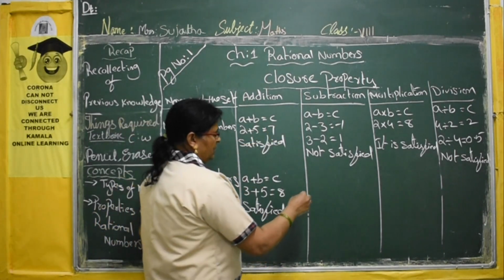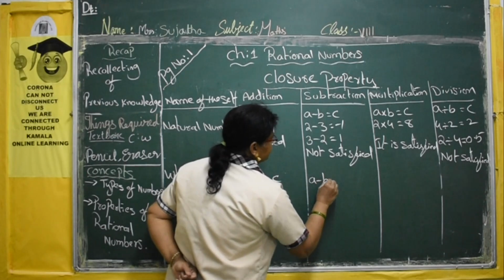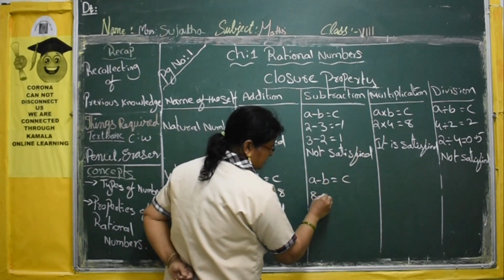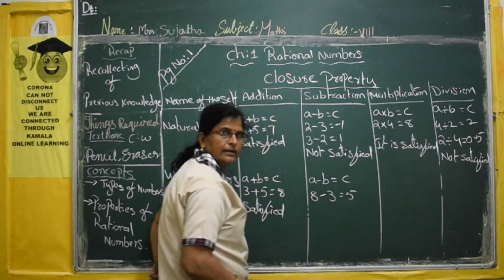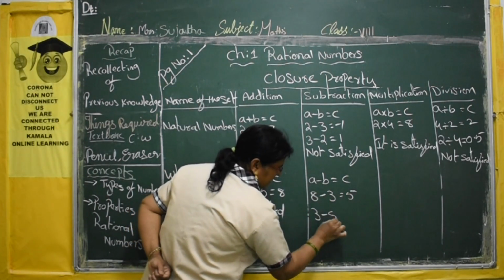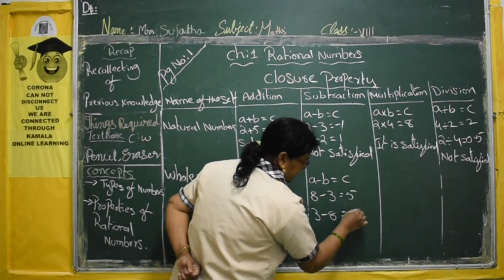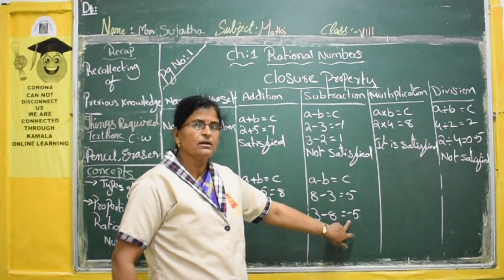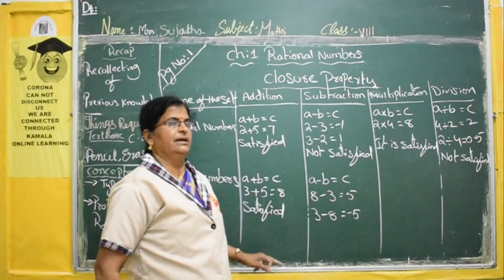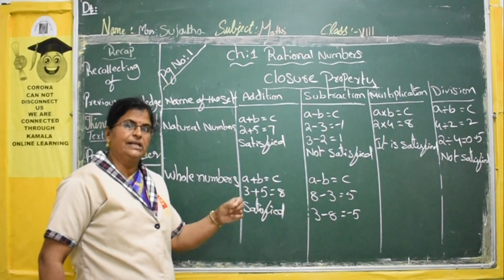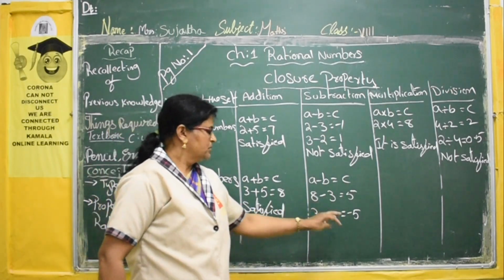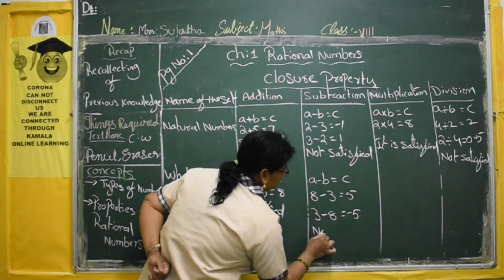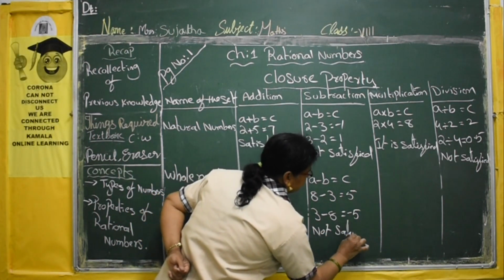Now, subtraction will be A minus B is equal to C. Now, 8 minus 3 is equal to 5. But if you subtract the other way, you get minus 5. Is minus 5 in the set of whole numbers? Are negative numbers there? No. The set of whole numbers only contains 0, 1, 2 like that. So negatives are not there. So it is not satisfied.